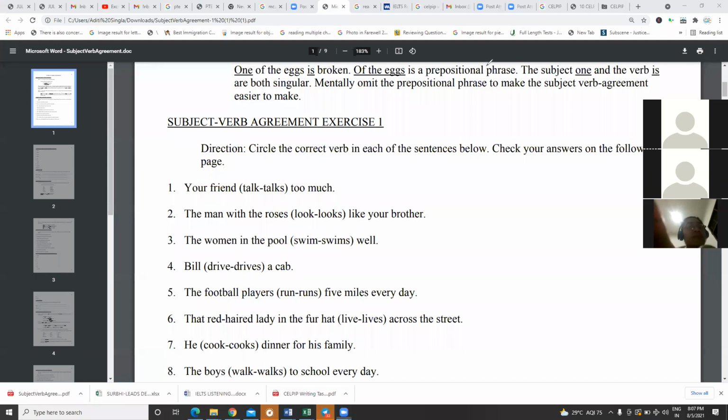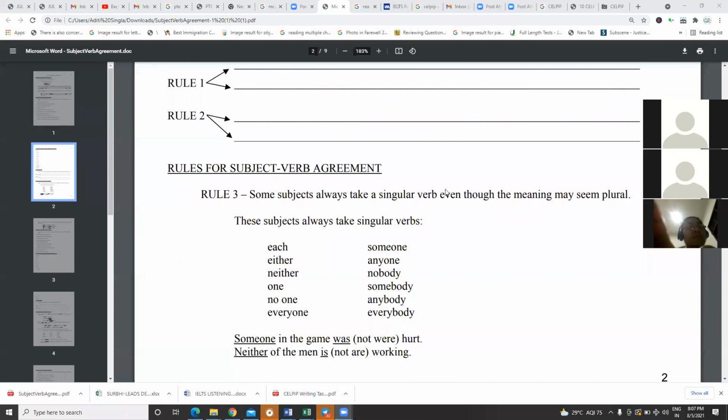I think rule 1 and 2 everybody is clear with. Now we are going to switch to a bit more difficult rules. Now you need to keep certain exceptional cases in your mind. Some subjects always take a plural verb. Some subjects always take a singular verb. So now I'm going to introduce some subjects which, if you find them in your answer, the verb is going to be singular only. So you need to keep in your head the subject is each, either, neither, one, no one, everyone, someone, anyone, nobody, somebody, anybody, everybody. If this is your subject, the verb is going to be singular.